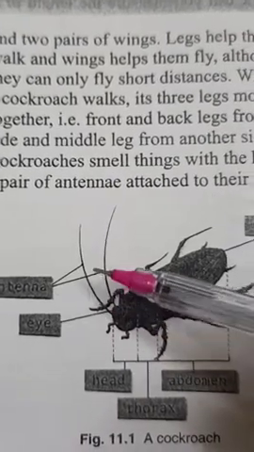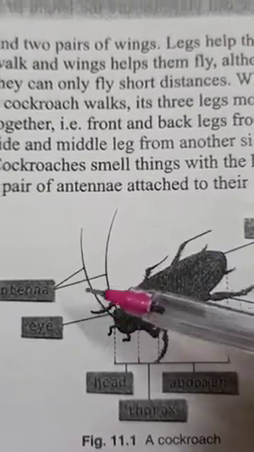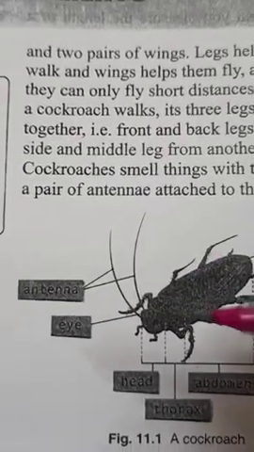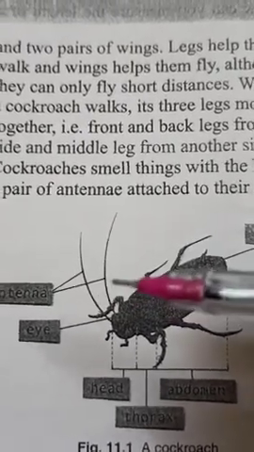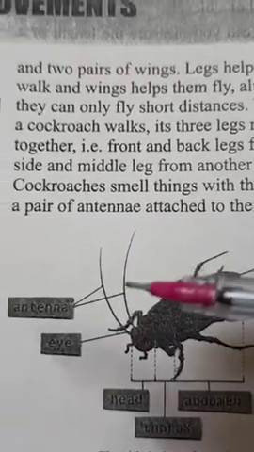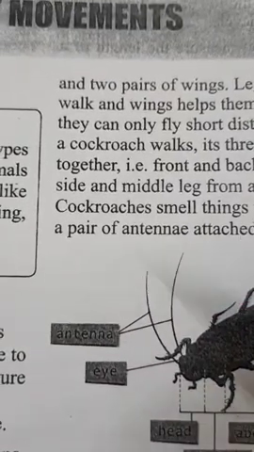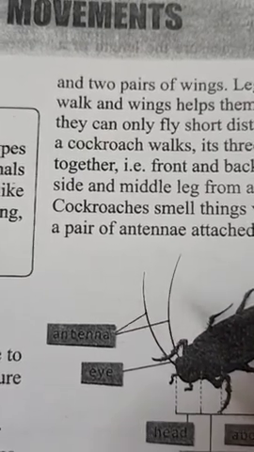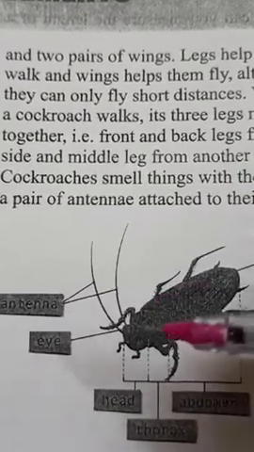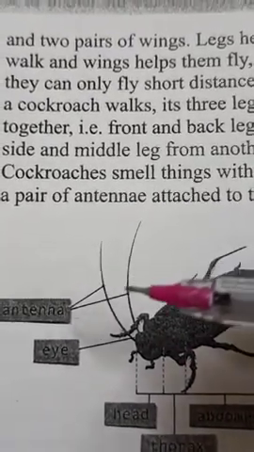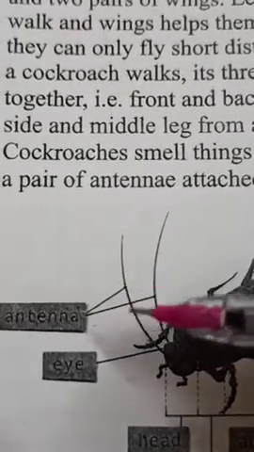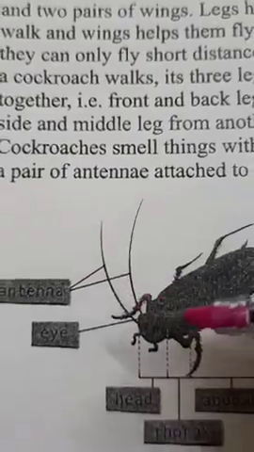With the help of that smell, they can move towards food. That's why we generally see cockroaches where food is present or near the food. Generally they live in hidden places, and whenever it is dark, they come out and search for food with the help of this pair of antennae.